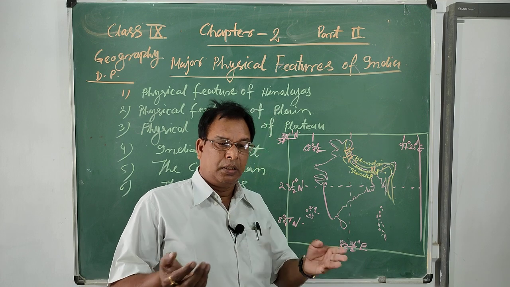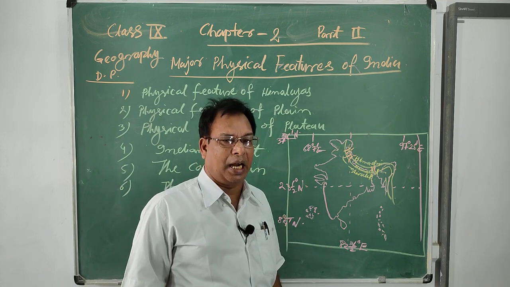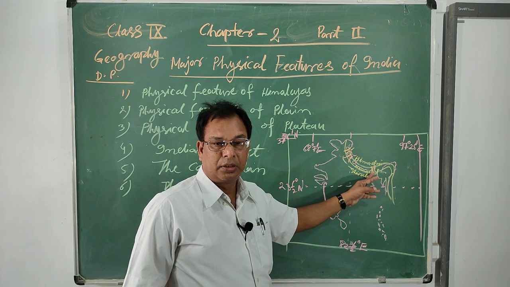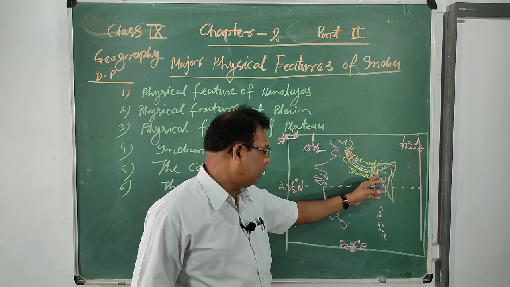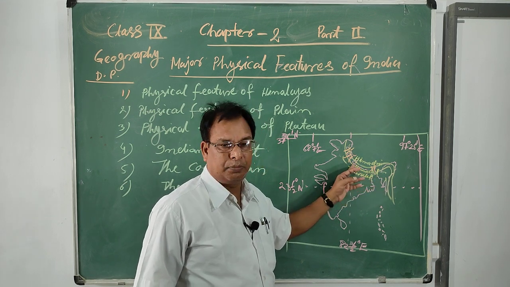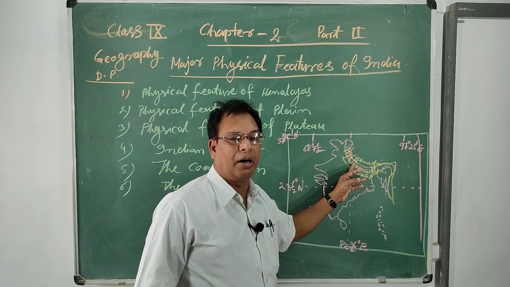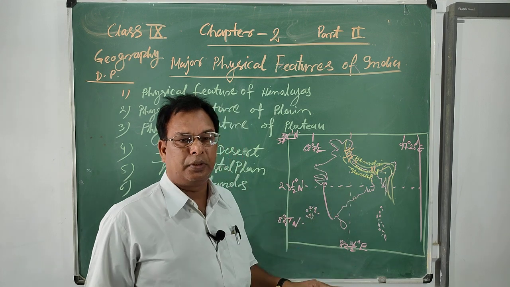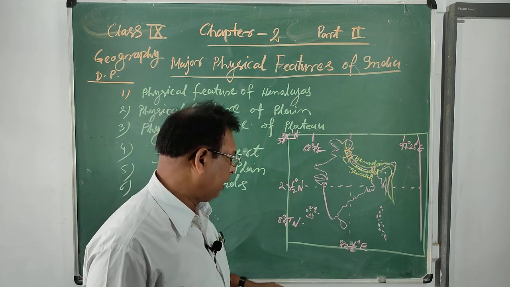Many hill station areas are found in the Himachal regions. So these regions of the Himalayan ranges are very important for tourism and different agricultural farming.